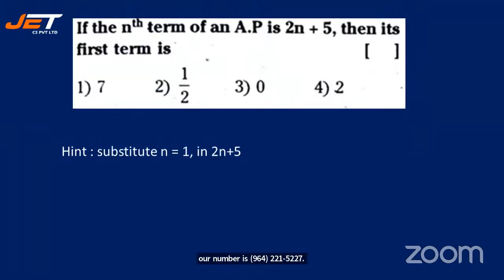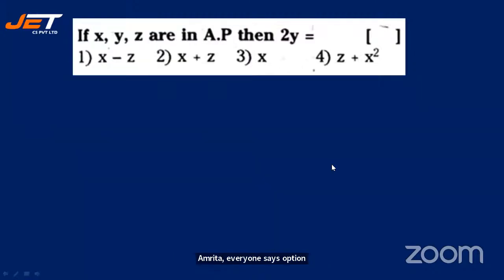See the next question. If the nth term of an AP is 2n plus 5, then its first term is, substitute n is equal to 1 in 2n plus 5. All right, so you will get the answer. So it is very, very much evident. Many of you must have started giving me the answer. Let's see. Amrita, everyone says option 1. Yes, it is option 1. Perfect. See the next question.